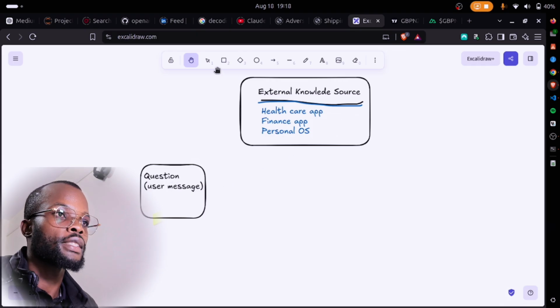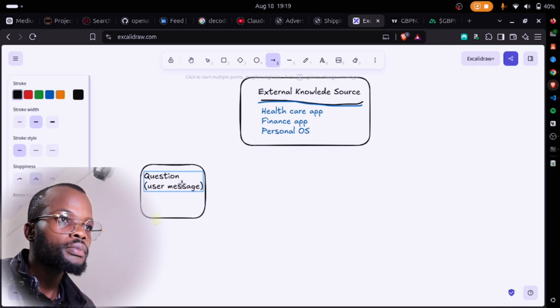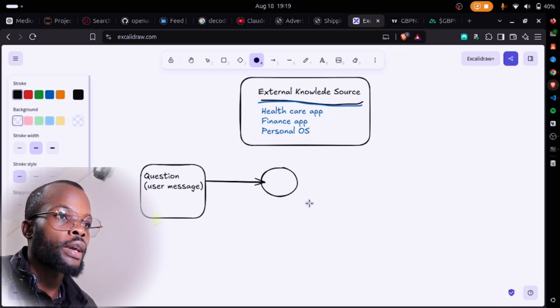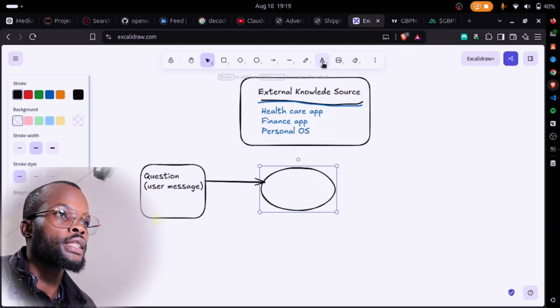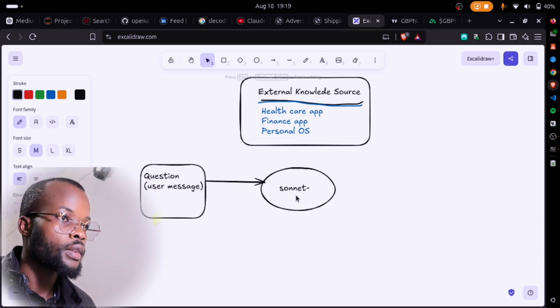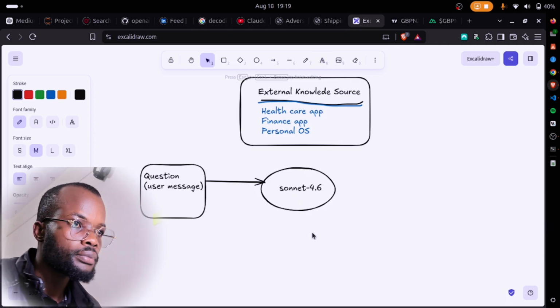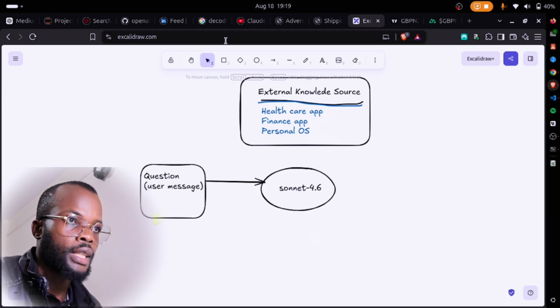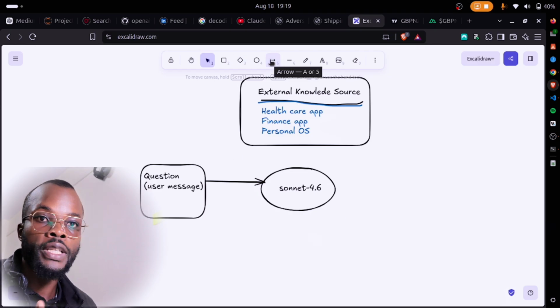Now remember what usually happens. If I type my question here, this question is sent to an AI model. So let's assume here we have our AI model, and let's call it Sonnet 4.6. And then also we have another AI model, which is for embedding.